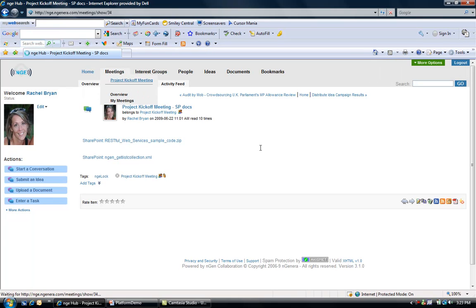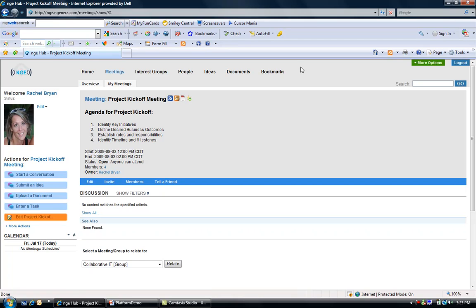Let's go back and refresh this and we should be able to see both now. So I can see that my SharePoint documents have now been added to my favorites, but also that I removed the project plan from my favorites. So that's just a nice way to be able to go out and find things really quickly.